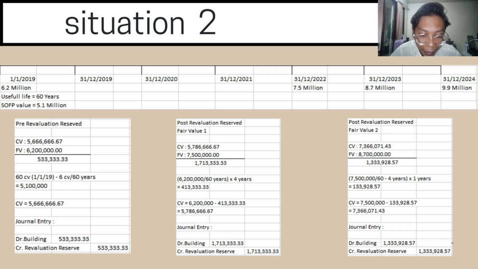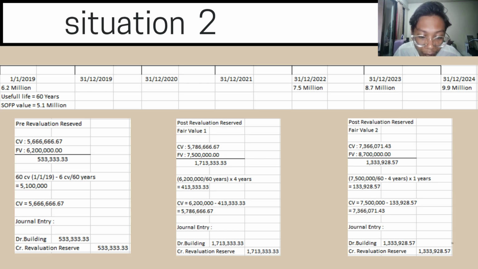We have been given the fair value for the year of 2023, which is 8.7 million. So we need to take the fair value of 7.5 million as our main principal, divide by 60 minus 4 years, which is the years that we already depreciated, and one more year to add on, and we will get 133,928.57. That is for the depreciation.